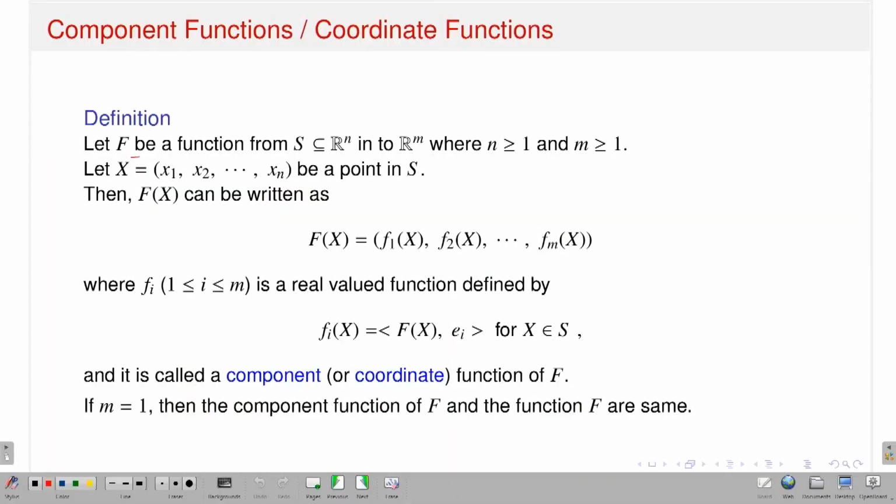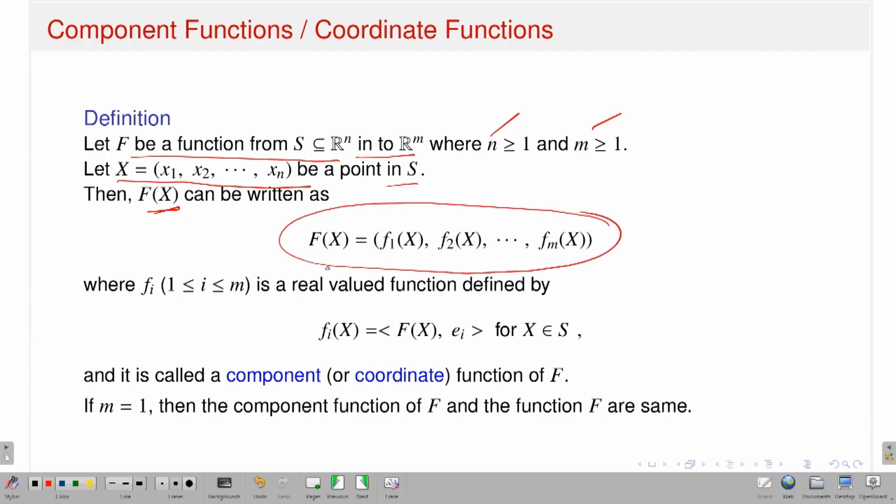Okay, so let f be a function from S, a subset of Rn, to Rm, where n greater equal to 1 and m greater equal to 1. Then let capital X be a point in S. Then capital F of x, this is the value of capital F at the point capital X, which is small x1, small x2 up to small xn, can be written as this kind of object. That means capital F of x is nothing but f1 of x, f2 of x, up to fm of x. So what is f1 of x?